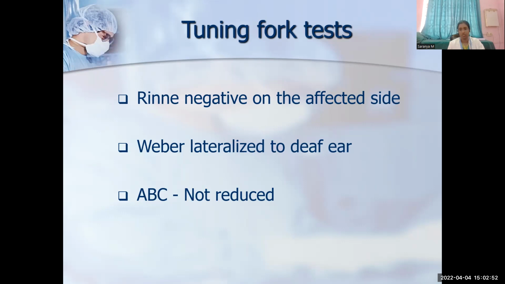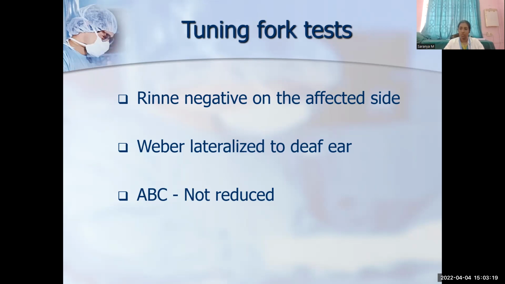But in cases of CSOM, the common hearing loss will be conductive hearing loss. So here, bone conduction is more than air conduction. That is, the patient will hear vibrations over the mastoid rather than the sound of the tuning fork kept near the external auditory canal. So this is inferred as Rinne's negative. Rinne's negative means bone conduction is more than air conduction, which implies the patient is having conductive hearing loss.